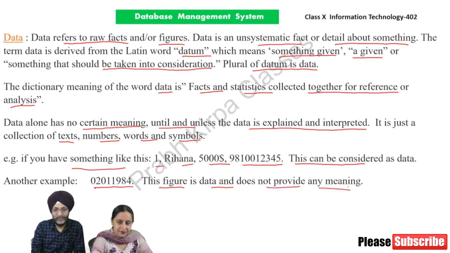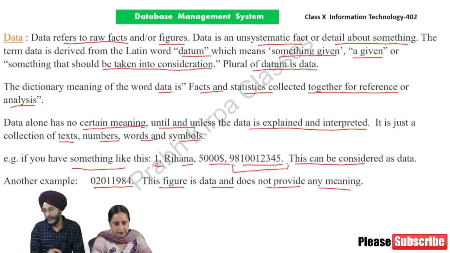As already told, data is something which are raw facts or figures. It is just a collection of text or numbers, words or symbols from where we cannot come to any conclusion. In this example, you have seen that one represents nothing. It may be a serial number, it may be a roll number, it may be a count number. Next, 5,100 does not represent whether it is the school fees or it is the salary of an employee or other expenses.